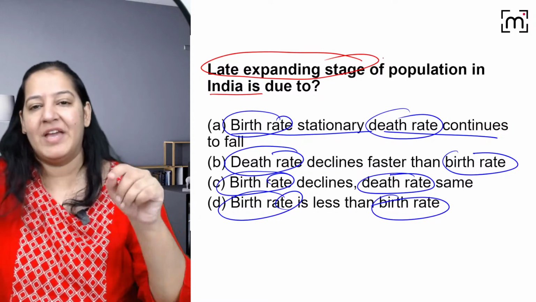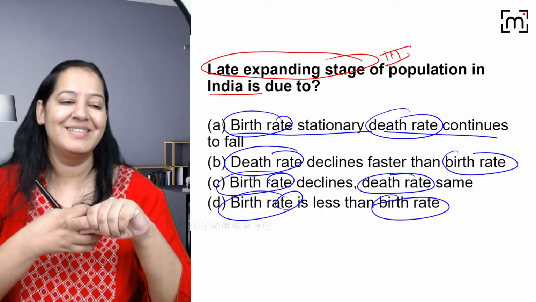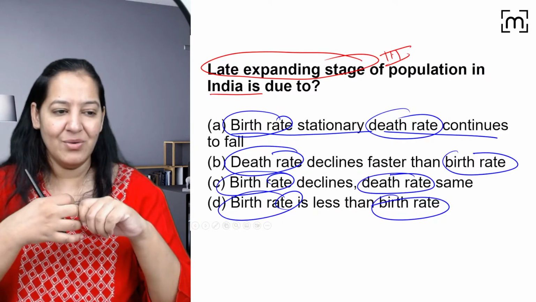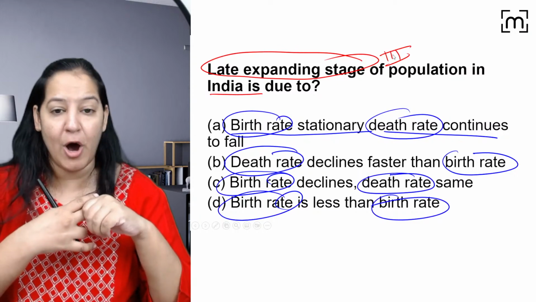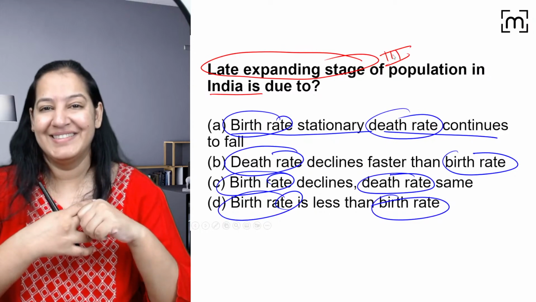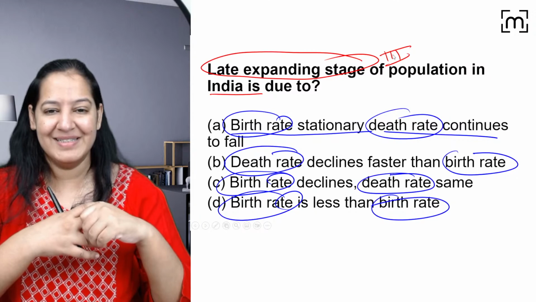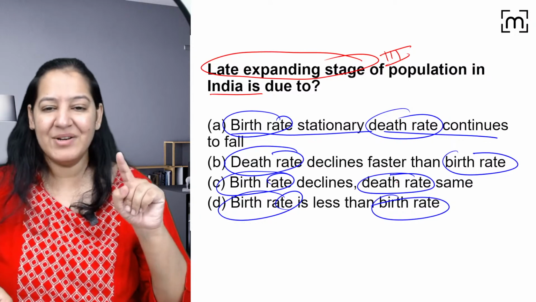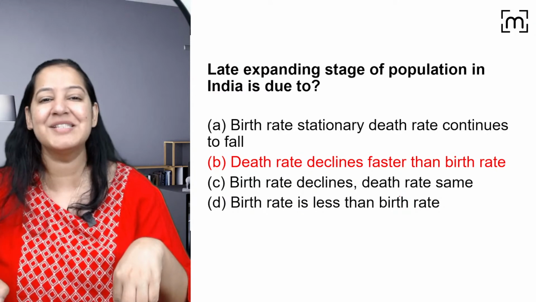Explain stage 3. Can you describe stage 3? Please try it out. So Ayush is saying B, Priyanka is saying C, Rahul is saying C. What is happening in stage 3? Yes. So the death rate is not the same. Why are you people saying C? The correct answer is B.